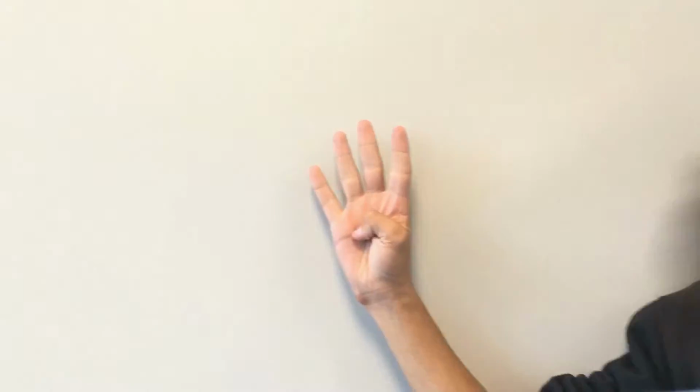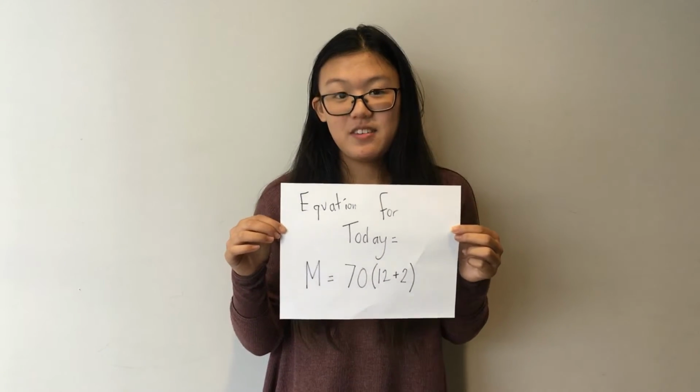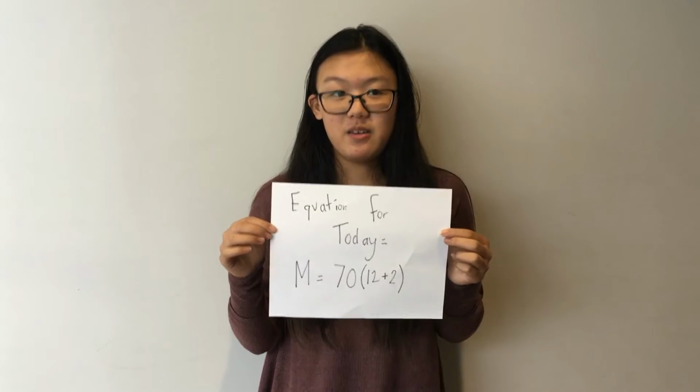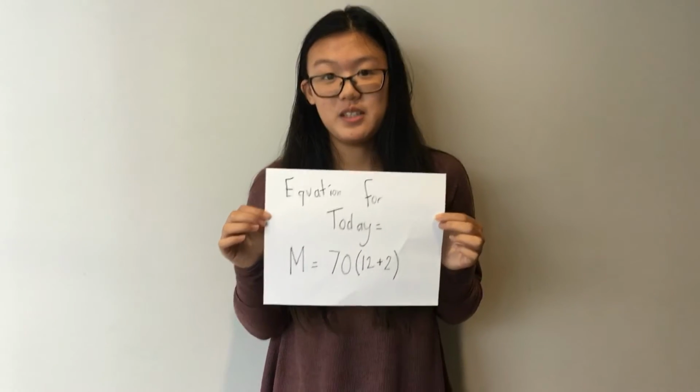Day 4. Today we found a shortcut through a man's crops. This allowed us to drive 2 extra hours. Our equation is then changed to this. This 70 represents our speed in miles per hour, and we added 2 hours, so our original hours of 12 added by 2. We arrived today, and we arrived earlier than estimated.